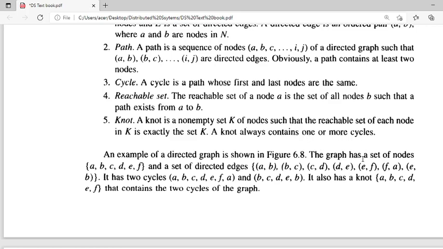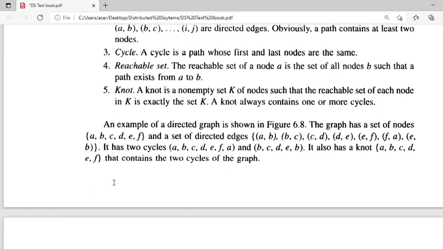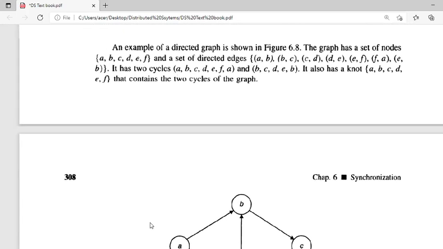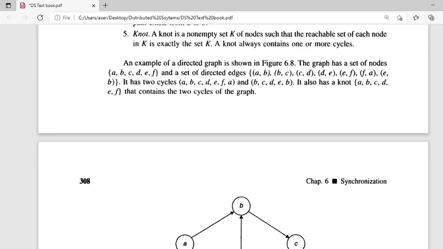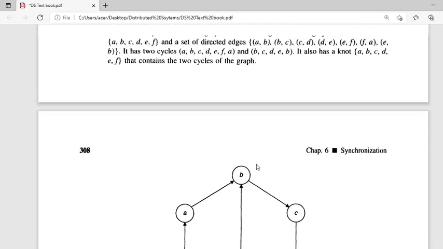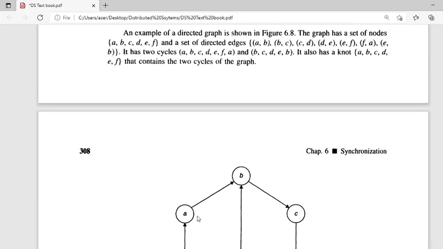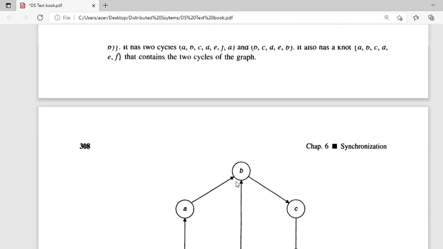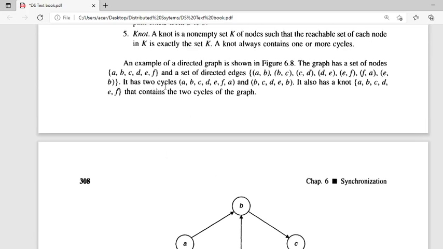For example, here there is a set of nodes A, B, C, D, E, F, and the directed edges are A to B, B to C, C to D, D to E, E to F, F to A. And also we have one directed edge from E to B. So it has two cycles.